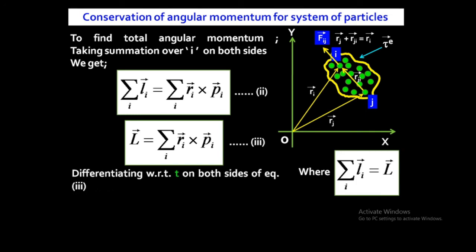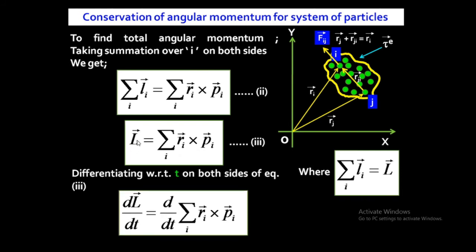Now we are differentiating equation number 3 with respect to t, with respect to time. Differentiating with respect to time means dL by dt. So differentiating on both sides, the left hand side will become dL by dt, is equal to d by dt of this term.